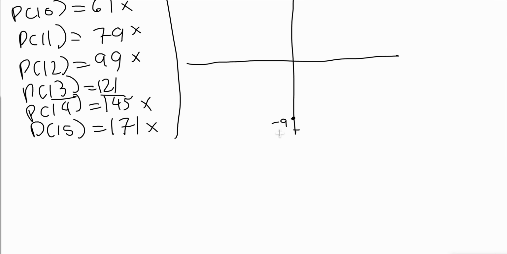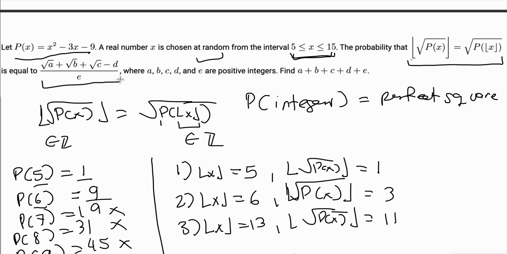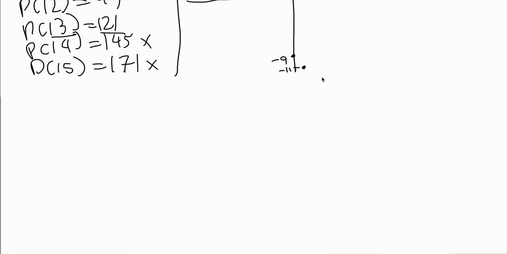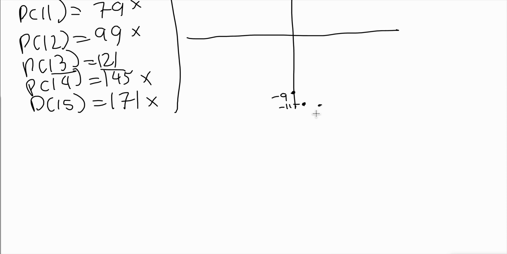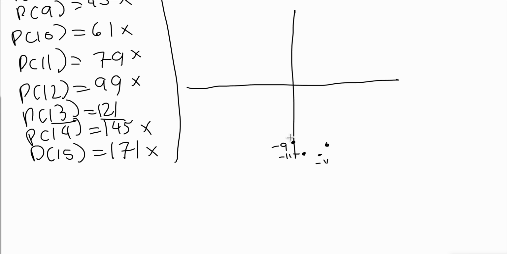So we get negative 11 down here for p of 1. And then x equals 2. We get 4 minus 6 is negative 2, minus 9 is also negative 11. So this is going to be negative 9, and this is the parabola right here. It's going to look something like so.